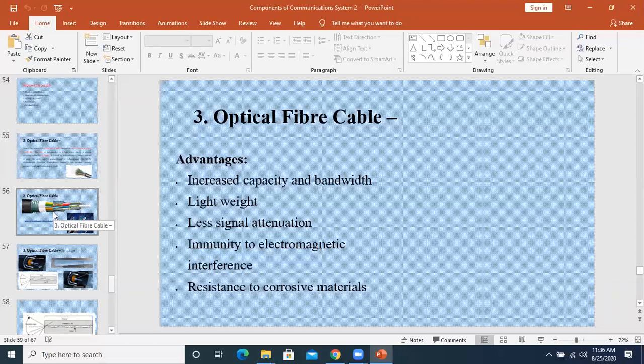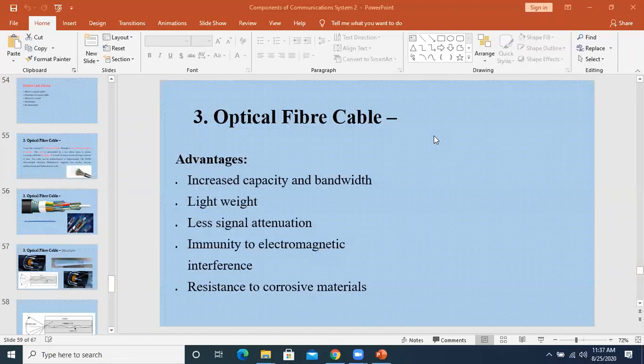It has a huge bandwidth, and the signal attenuation is very less. When the signal attenuates, we install a booster after every 100 kilometers to boost the signal so that it does not lose its strength.